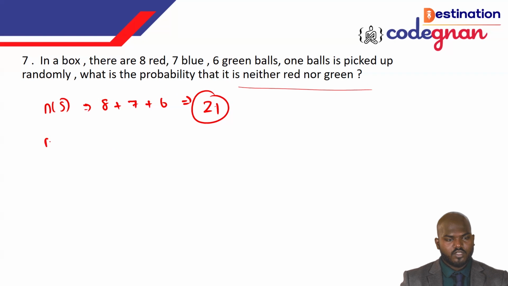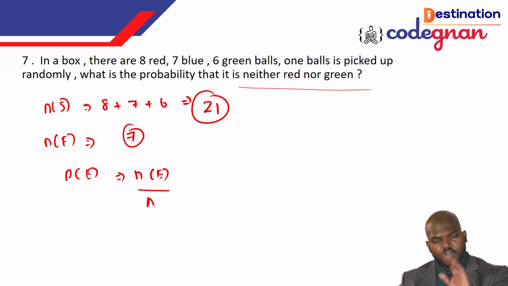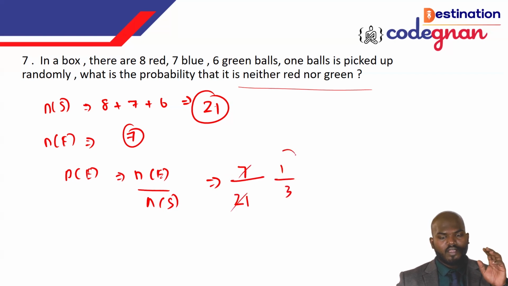So for the number of events, the possibility is only 7. Then the probability of the event formula is the number of events over the number of space. The number of events is 7 and the number of possibilities, the space, is 21. Cancelling this, it gives you the value 1 by 3.